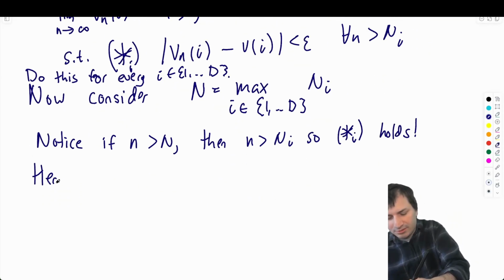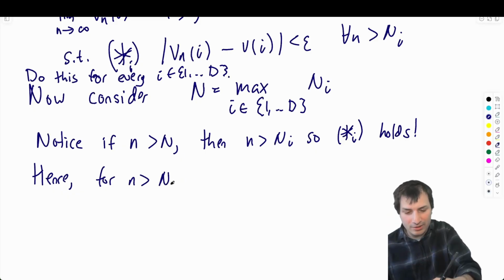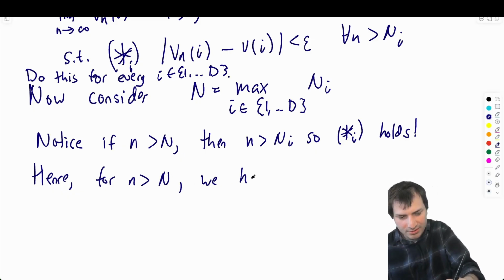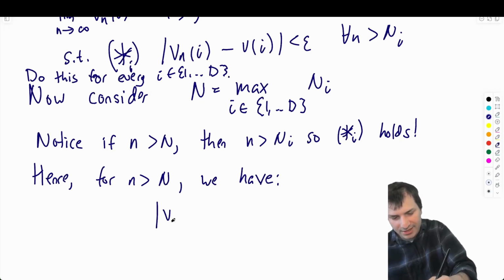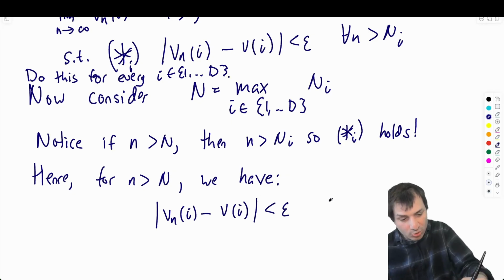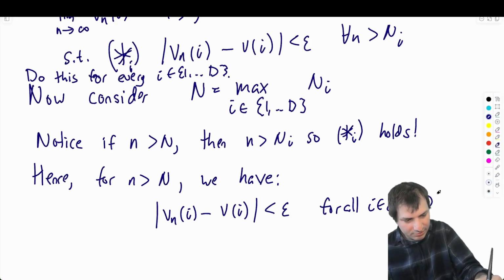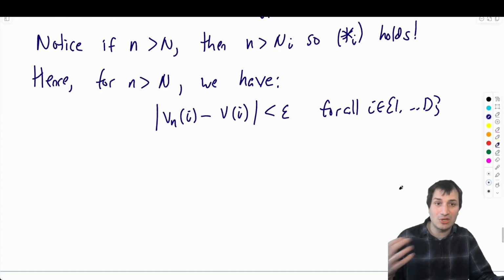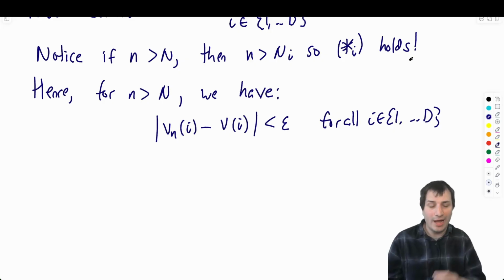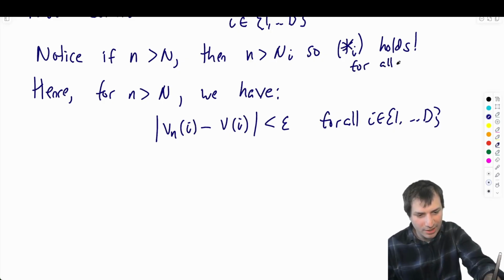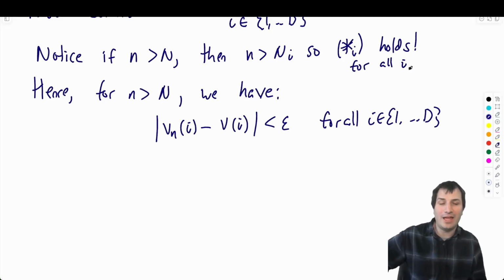Hence, for n bigger than Ni, so n is bigger than N, we have Vn of i minus V of i less than epsilon, and this holds for all i in 1 to d. This is because star i holds for all i: Vn of i minus Vi is less than epsilon for all i going from 1 to d.